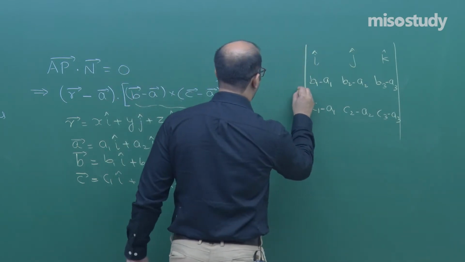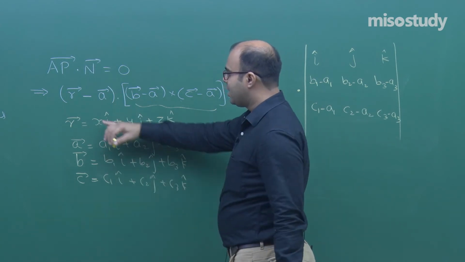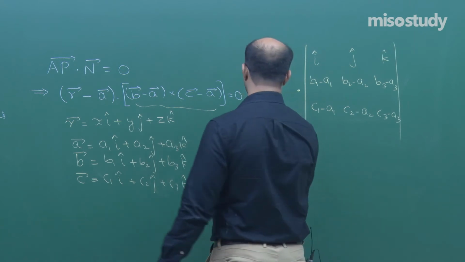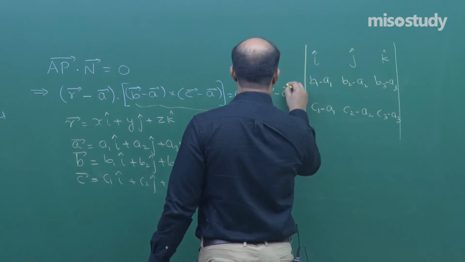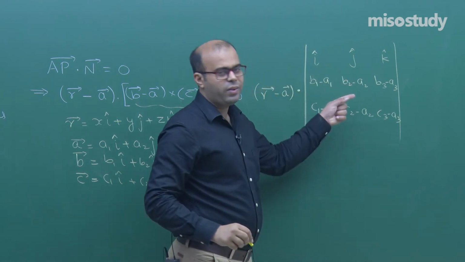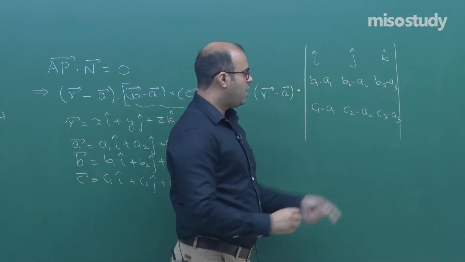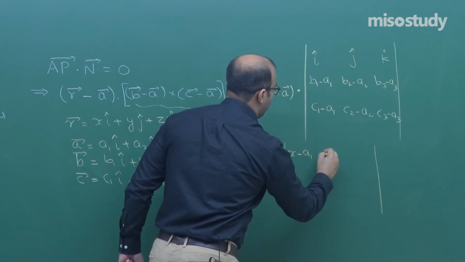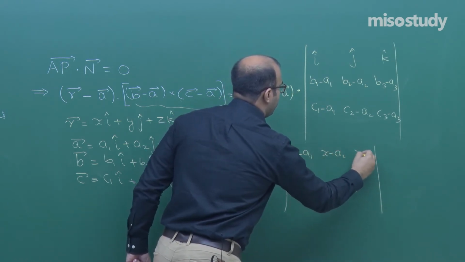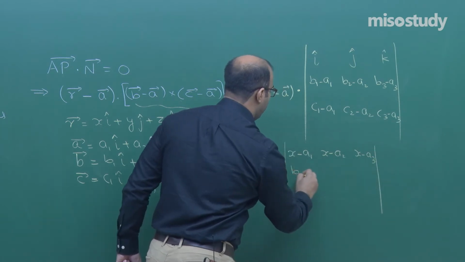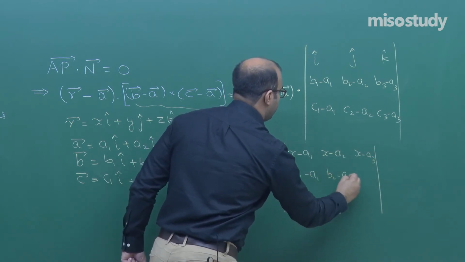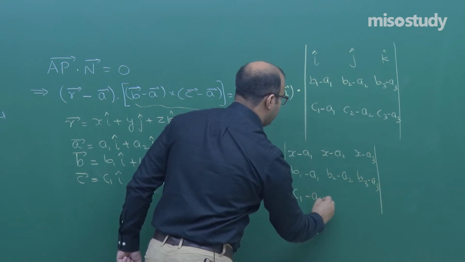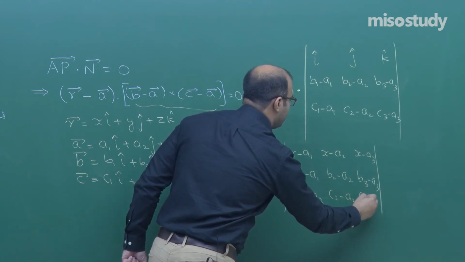This has to be dotted with r minus a, which is x minus a1, y minus a2, z minus a3. So what happens? In place of i j k, we get the scalar quantities x minus a1, y minus a2, z minus a3, then b1 minus a1, b2 minus a2, b3 minus a3, and c1 minus a1, c2 minus a2, c3 minus a3.